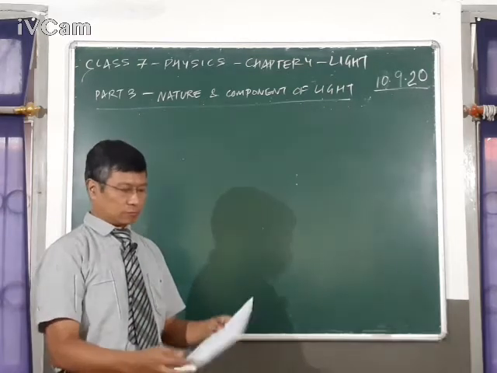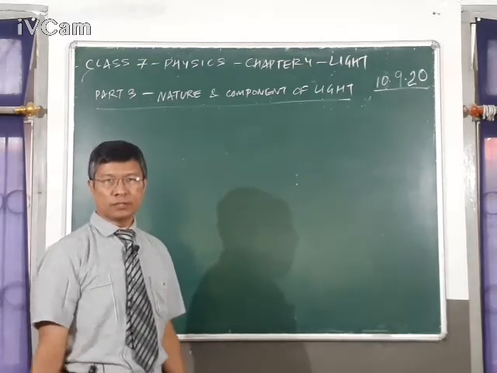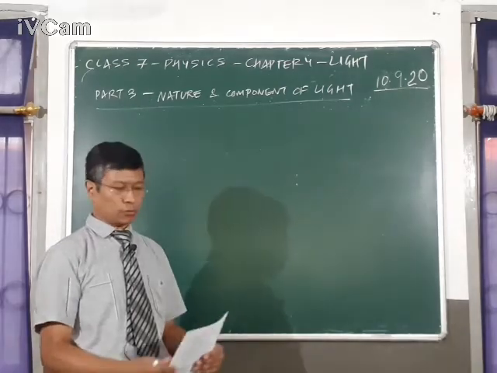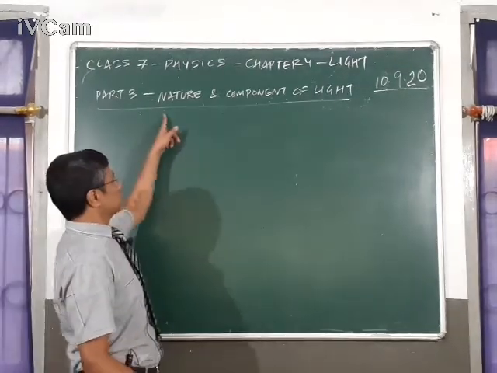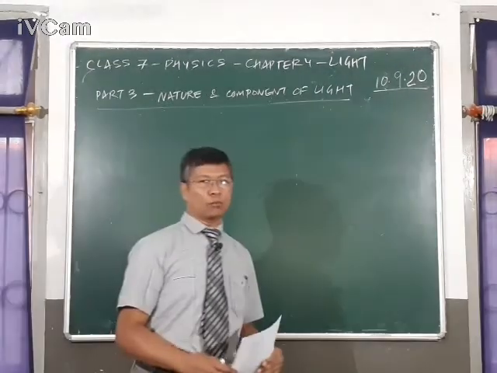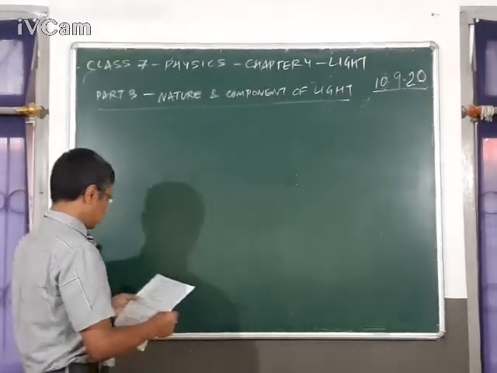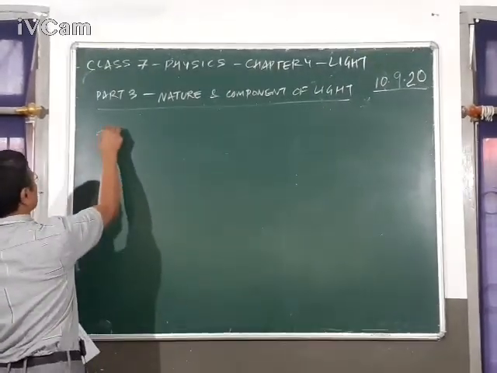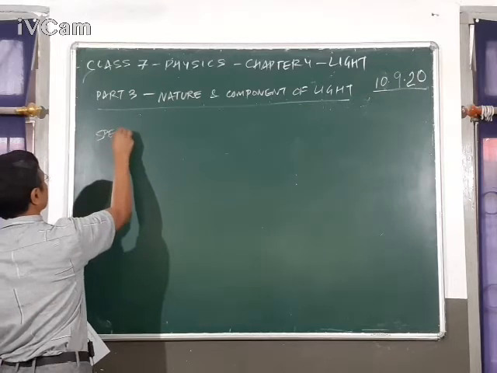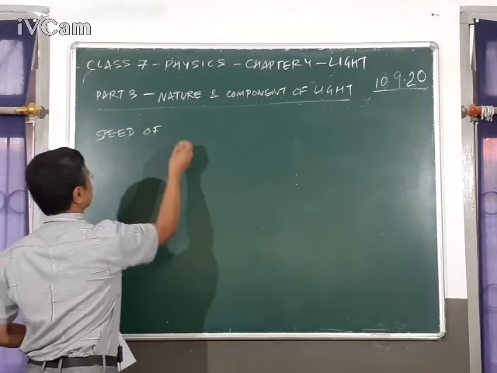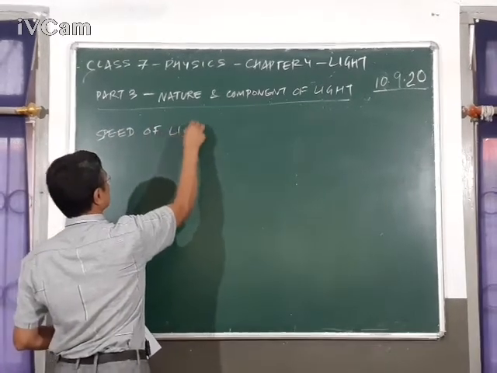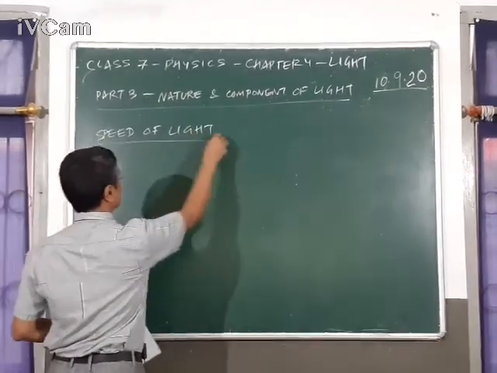Hello children, today we are continuing with chapter 4, light, and today we are doing part 3, that is we are discussing the nature and components of light. So, the first characteristic or the nature of light we want to discuss is the speed of light.